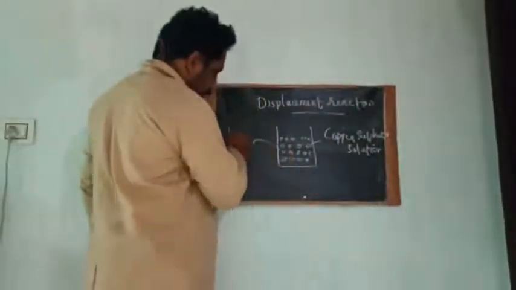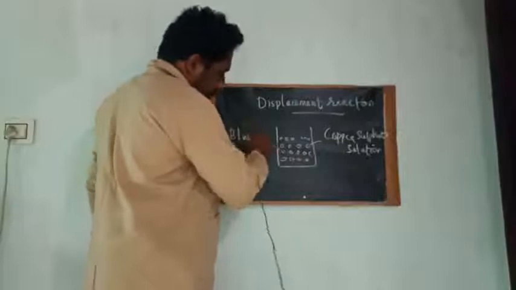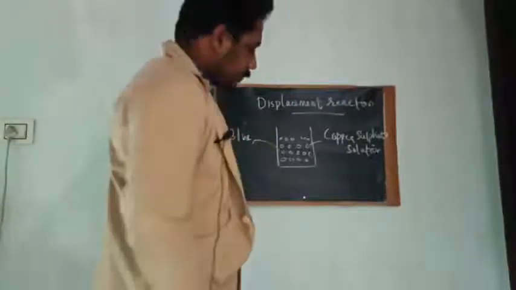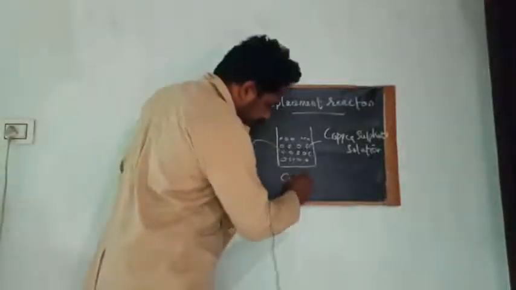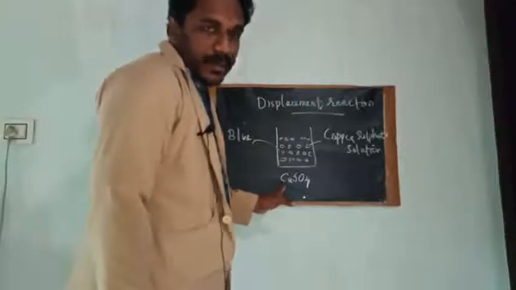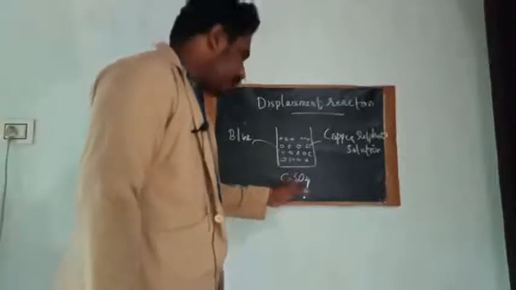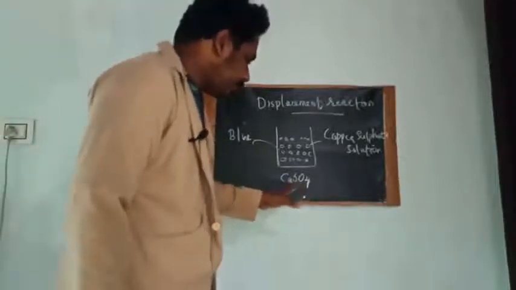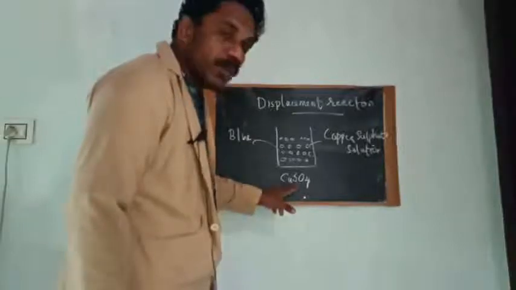It will be a blue color solution. Copper sulfate solution is actually a blue color solution. This is the symbol of copper sulfate solution. Copper sulfate solution can be represented by using the symbol CuSO4.